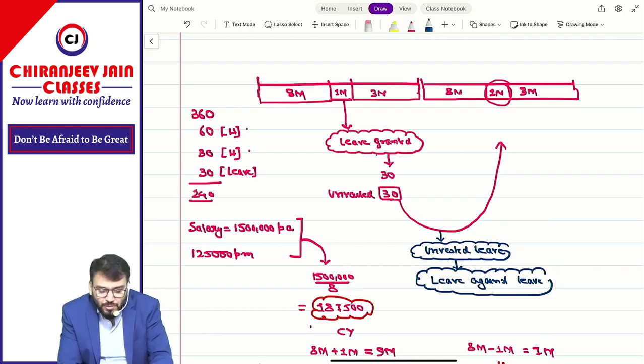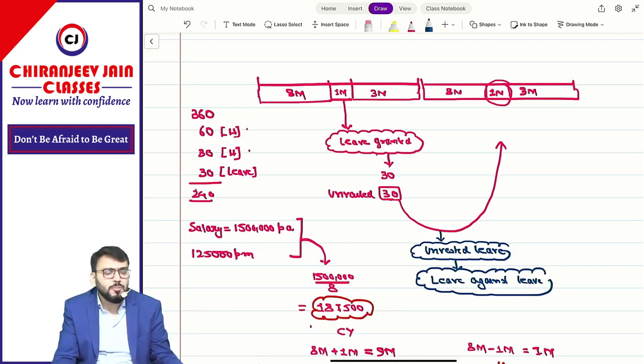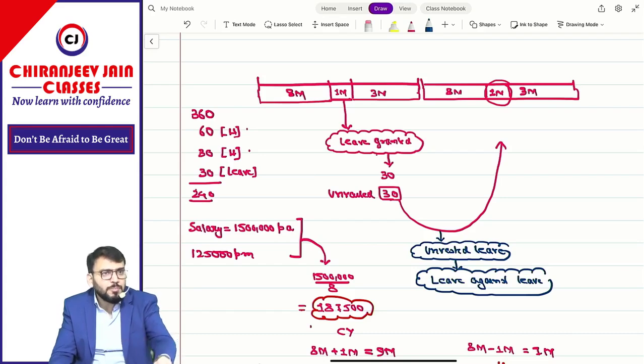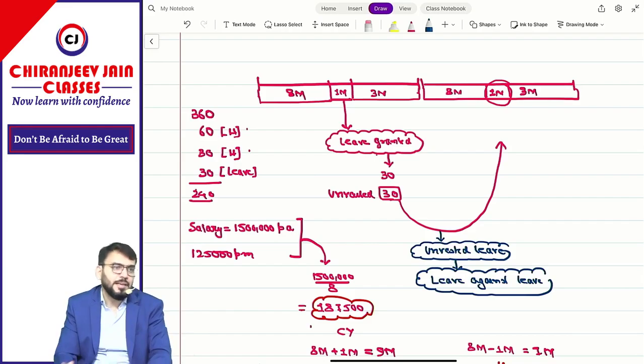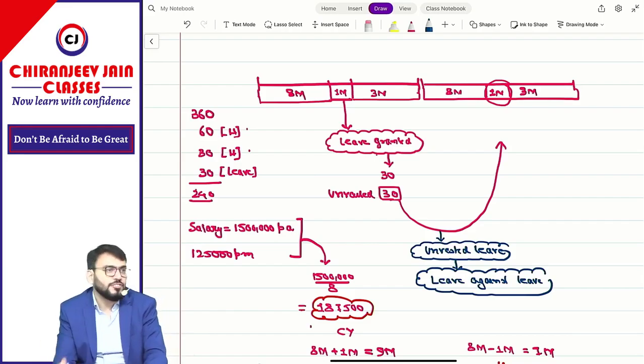If out of 30 days you have not taken any leave, then salary for 30 days will be payable or not? So what journal entry will we do? Employee benefit expense account debit to payable. Means entire amount will be paid in the next year. So it will be a liability and entire amount will be paid. If you have understood this much, now we can discuss.